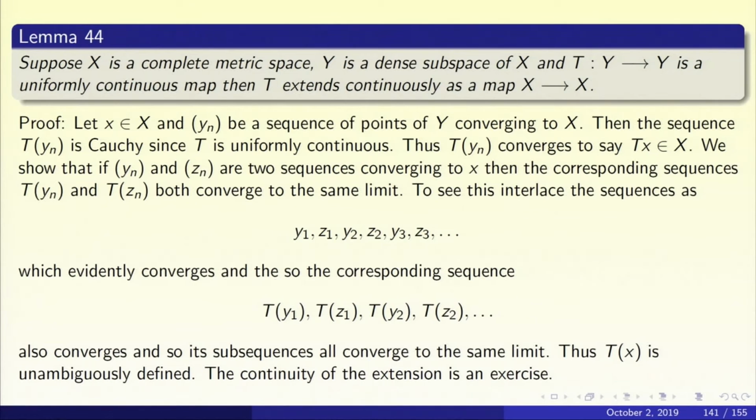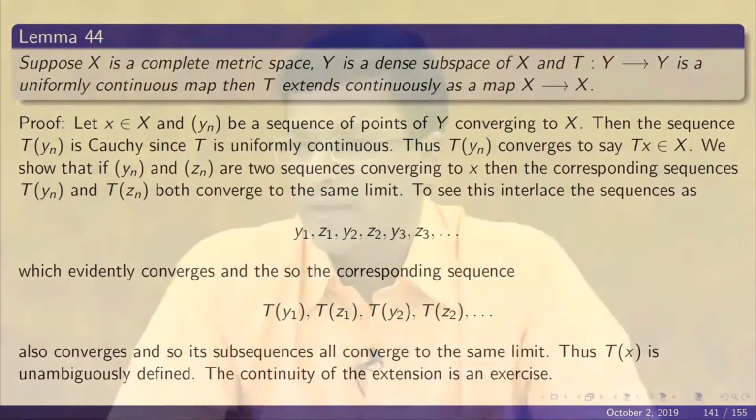Thanks to uniform continuity of T, T y_n will also become Cauchy. And because X is complete, T y_n is going to have a limit. Call this limit Tx.